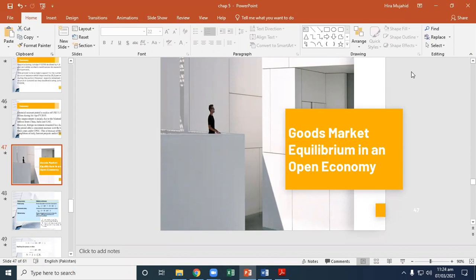In the last chapter, the fourth chapter, we derived the goods market equilibrium condition for a closed economy. We showed that this condition can be expressed either as desired national saving equals desired investment, or as the aggregate supply of goods equals the aggregate demand for goods, with some modification. Let's begin with the open economy version of the condition that describes desired national saving equals desired investment.